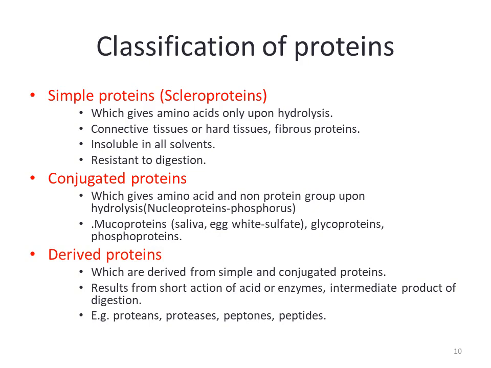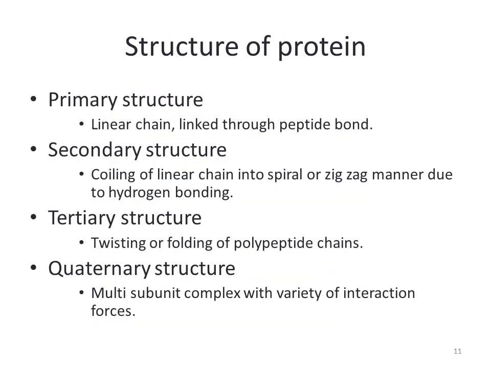These are mostly the intermediate products of some digestion or metabolic processes which are carried out by some enzymes in the body. For example, proteoses, peptones, and peptides. Proteins have four levels of structural organization, and these are primary structure, secondary structure, tertiary structure, and quaternary structure. In the primary structure, simply amino acids are linked in a linear chain through peptide bonds.